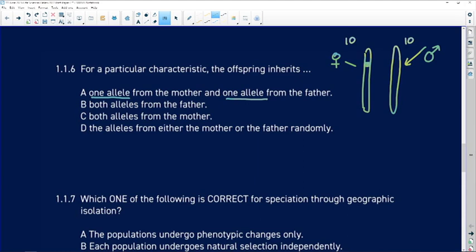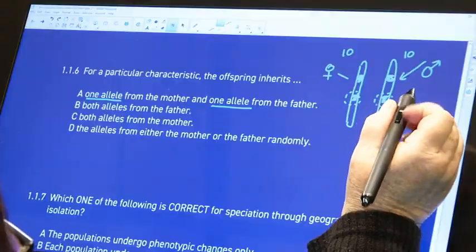And along the length of the chromosome, we are going to find different genes. And each gene is going to code for the same characteristic, but there could be variations of it.